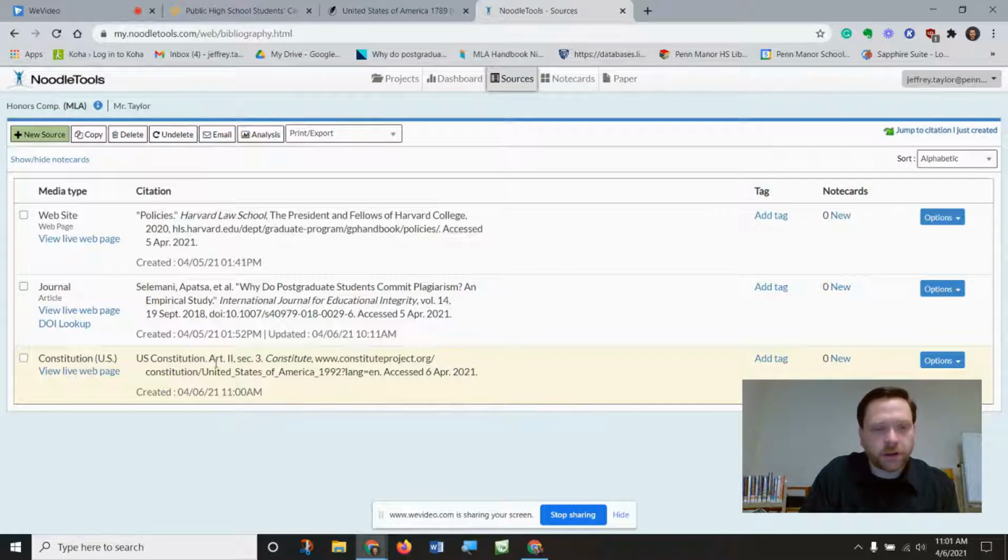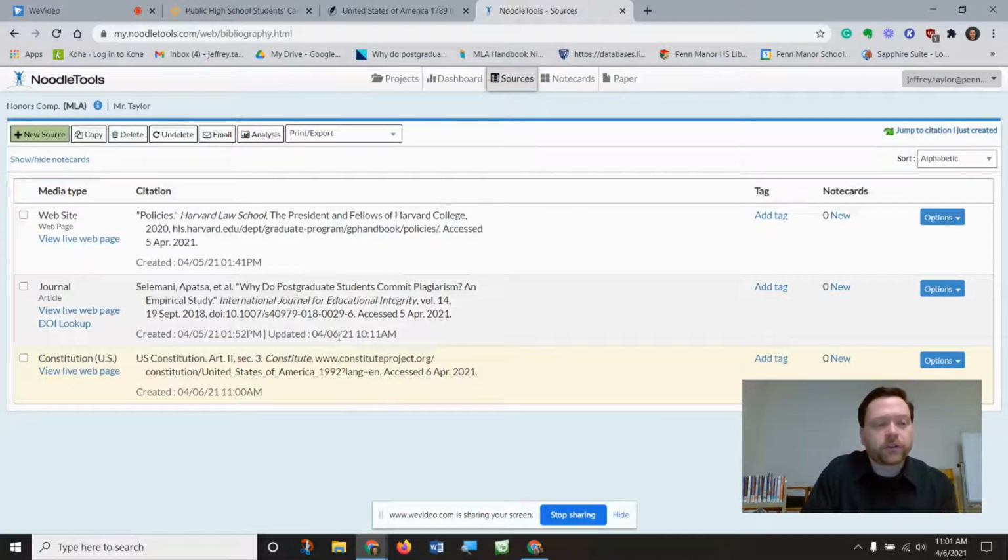The U.S. Constitution, Article 2, Section 3. I know exactly what part of the Constitution you are referring to then. Sometimes we'll have students who will cite the entire Constitution, or they'll use the website form, and we won't know which article or which section you're specifically referring to. I shouldn't have to read the entire Constitution to know what area of it you are referencing.